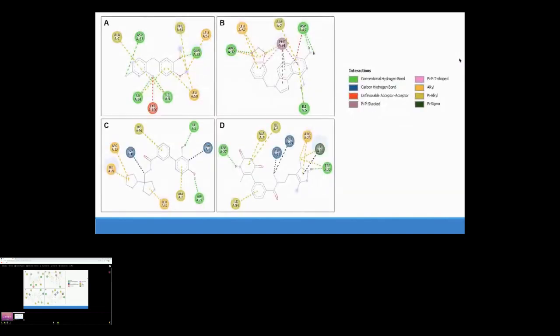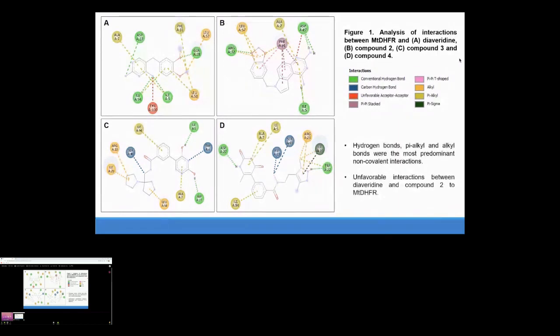Now we have the analysis of interactions between the enzyme and diaveridine, compounds 2, 3, and 4. To sum up this part, we see that hydrogen bonds, pi-alkyl and alkyl bonds were shown as the most predominant non-covalent interactions that could have contributed to their affinity. However, some unfavorable interactions were detected in diaveridine and compound 2, which could have had an impact on their binding energy values.